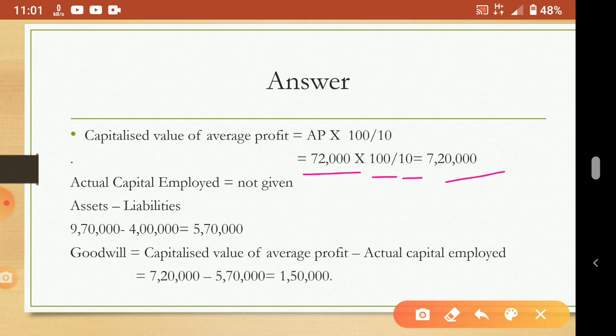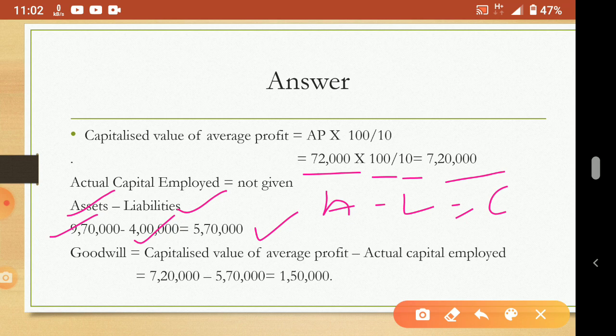That amount we calculated by 100 by 10, the normal rate of return. But actual capital employed is not given in the question. But assets and liabilities are given, and whenever assets and liabilities are given, capital is assets minus liabilities. So assets 9,70,000, liabilities 4 lakhs, 9,70,000 minus 4 lakh is 5,70,000, the actual capital.